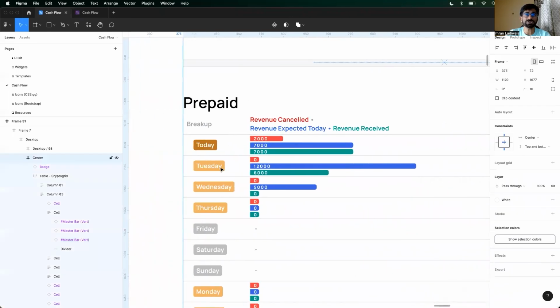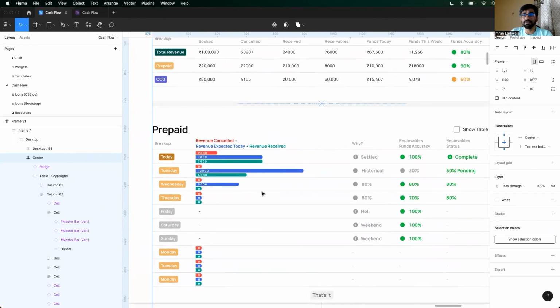Next, Tuesday, which is tomorrow. How much revenue is cancelled? For revenue to get cancelled, the next day needs to occur. So since that has not happened, this is 0 and will continue to stay 0 for the following days. Now, 12,000 is revenue expected the next day, right? How will we know? With the connection that we were able to establish with ShipRocket and Razorpay. Revenue received 6,000, again, so on and so forth. And we will continue to build on the accuracy, right?